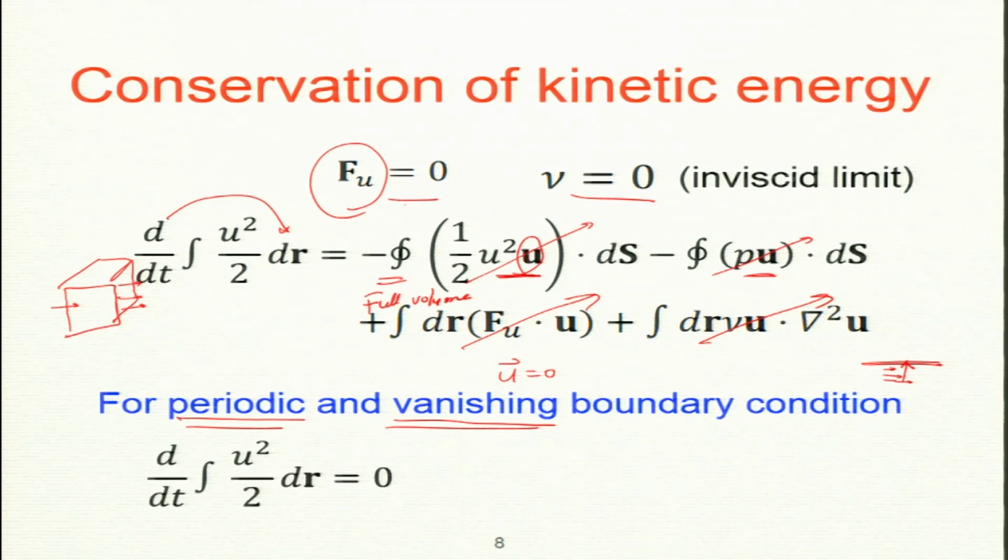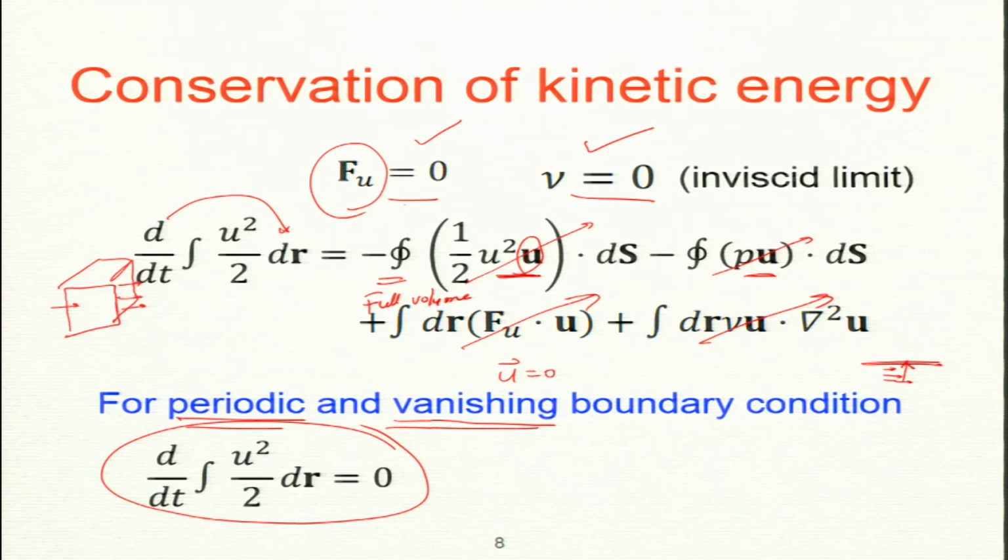So, as a result, what do I get? These 3 conditions: external force is 0, viscosity is 0, and we have this boundary condition. Then we get that the integral of u squared by 2 dr over the full volume is 0. What does it mean?